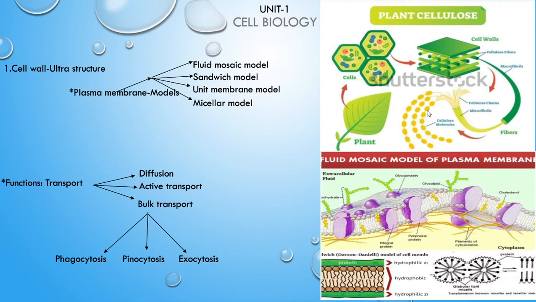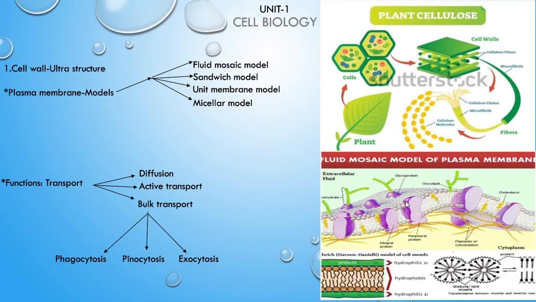Next, coming to the plasma membrane. This lies inside the cell wall. The cell organelles also have this kind of membrane, which is called the cell membrane. The plasma membrane and the cell membrane together, or collectively, we can also call biological membranes. Right, and what is the structure of the plasma membrane? Once you see this diagram, the plasma membrane is generally made of lipids and proteins.